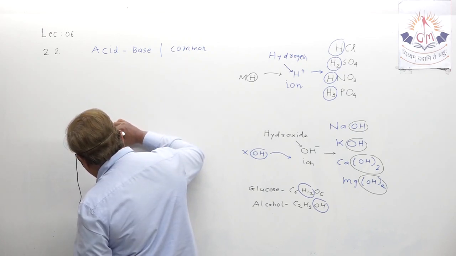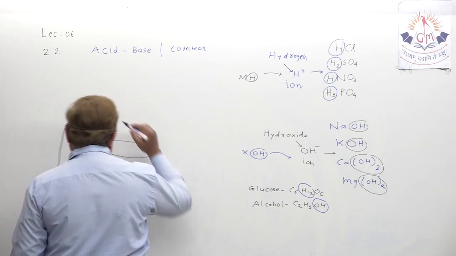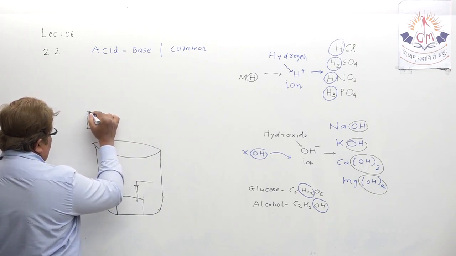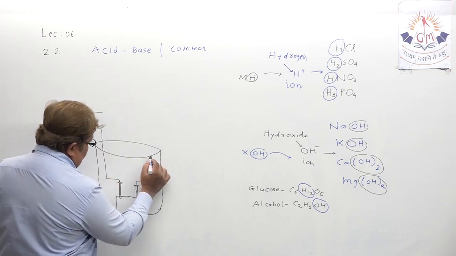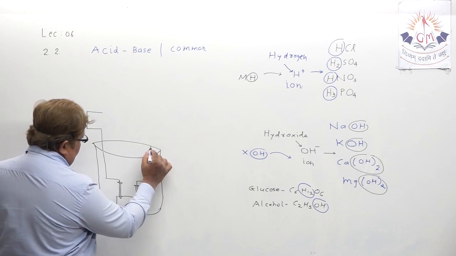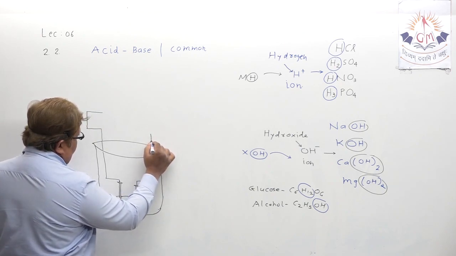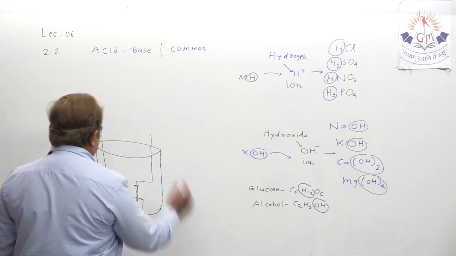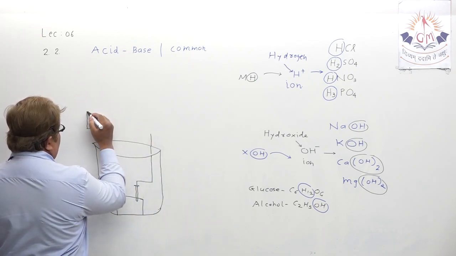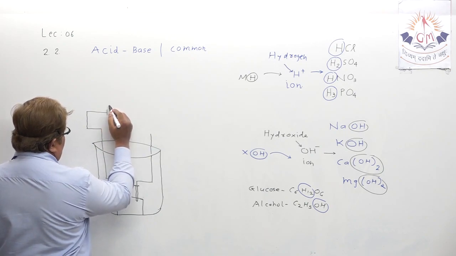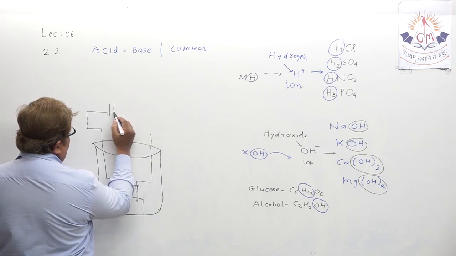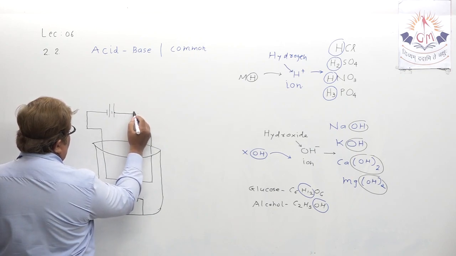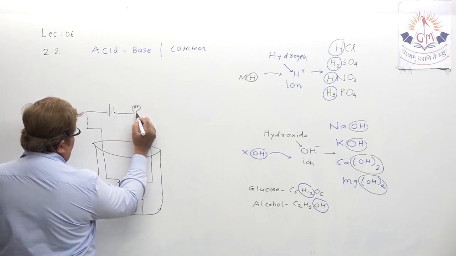Two nails are inserted in the rubber cork and then they are joined externally. You have to join it this way. And we are going to keep one bulb here, and here a small battery.